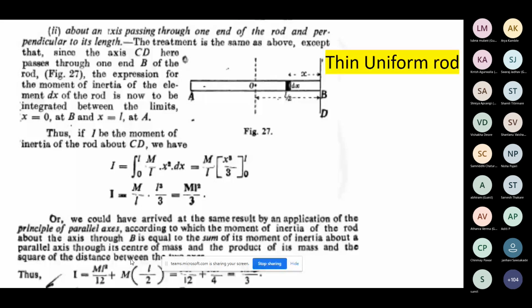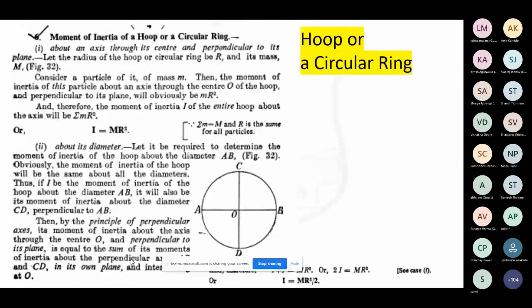So the questions likely to be asked are as I mentioned: perpendicular at one end, the position around which this particular rod is rotating. This kind of practice you need to do with problems. I will give you the assignments later. We will now discuss the theoretical part, the moment of inertia of a hoop or a circular ring. That is our next problem.